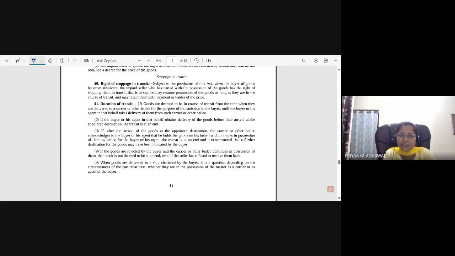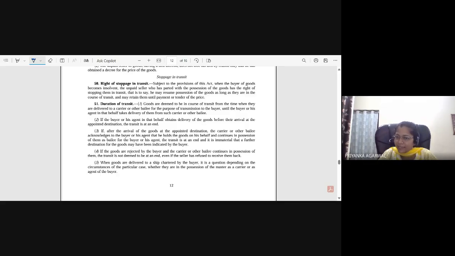Third, if after the arrival of the goods at the appointed destination, the courier or the other bailee acknowledges to the buyer or his agent that he holds the goods on his behalf. Okay, this is very important, that even if it is with the bailee or the carrier, after reaching the destination point, that delivery person has called the buyer and acknowledged that he is holding the goods on his behalf.